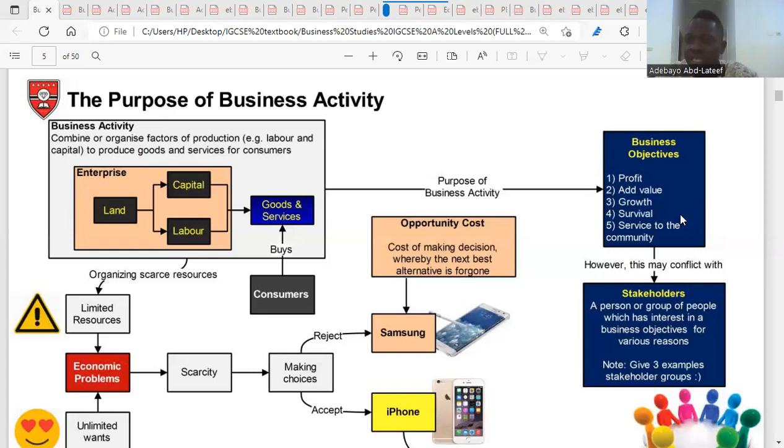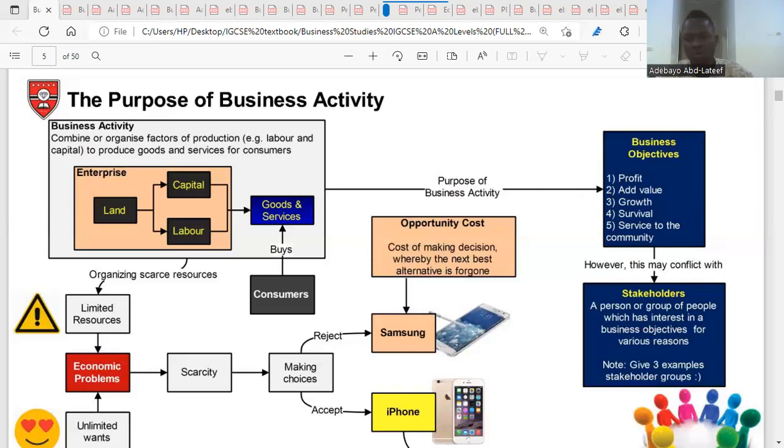scale through the storming period, before it becomes a norming period. How you're going to scale through that storm is what you think about. And scaling through that storm means you've survived the storm. It means you've survived the threat that you might be having around because of the existing businesses. So a new business could also think about survival as a result of starting up and trying to convince customers. And existing businesses can also think about survival, especially when there is economic meltdown, like recession.